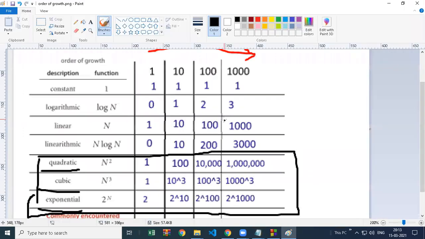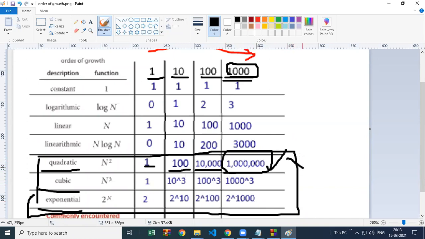So this situation is quadratic. One data takes 1 second, but 10 data takes 100 seconds. I'm just using seconds here, but actually it is nanoseconds. So 100 data gives 10,000, because 100 squared is 10,000. If you have only 1,000 data, it takes 1 million.